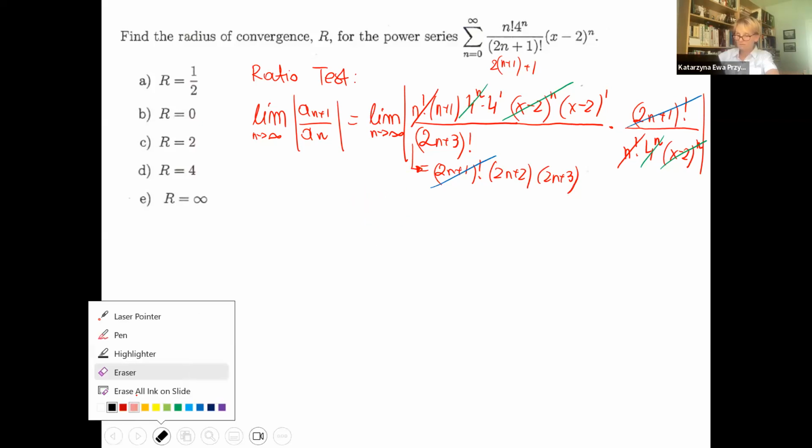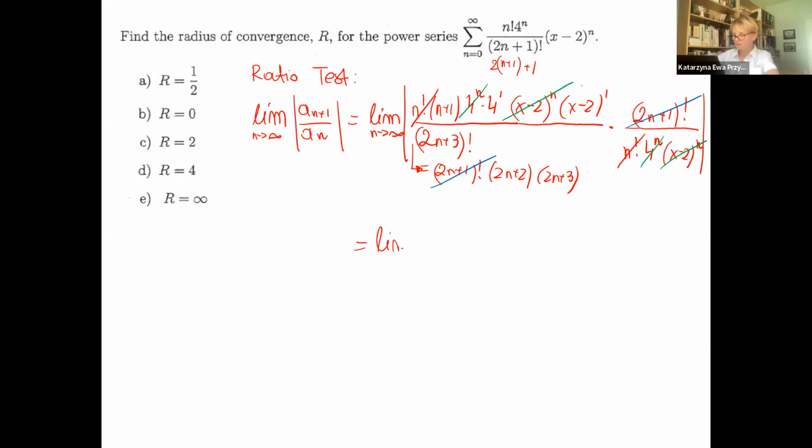Let's see what's left. Maybe I can write a little bit lower. Do we know the limit? Who is faster than me? I think everybody's faster. Okay, 4. And then everything is gone. 2n plus 2, 2n plus 3. And then we have x minus 2.